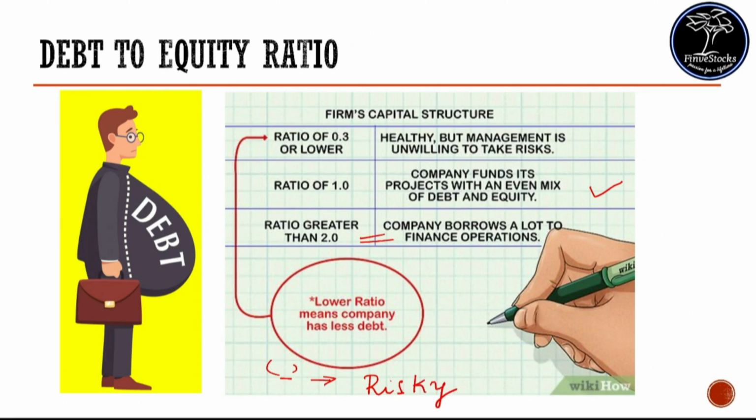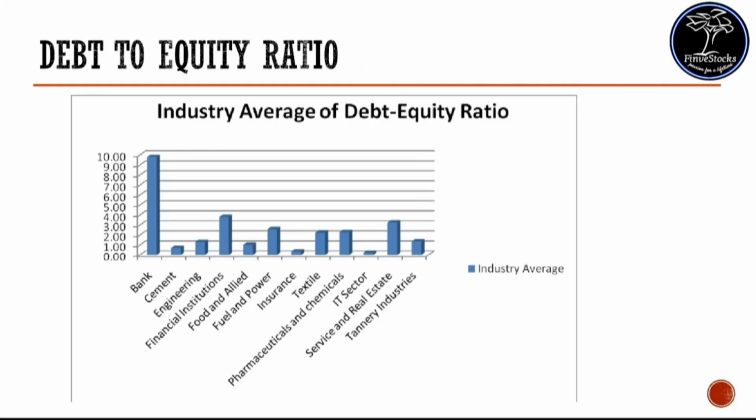These guidelines are relative to a company's industry. For example, in some industries, businesses may tend to have a higher debt to equity ratio, while the average debt to equity ratio is lower in some other sectors. For example, if you take the finance industry like banks, NBFCs, etc., they have a higher debt to equity ratio because these companies leverage a lot of debt.